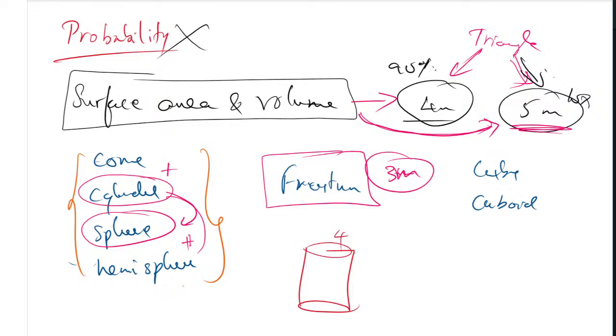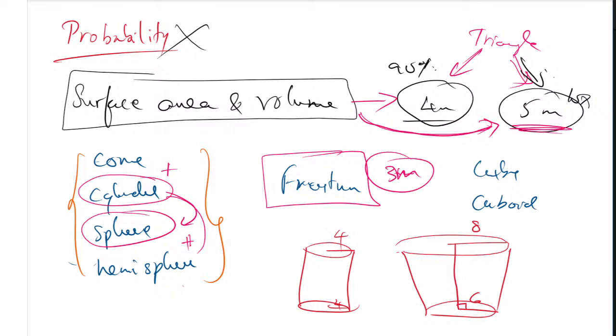If it is 4 centimeters, the bottom is also 4 centimeters. But in a frustum it is not like that. The radius will be more on the top. For example, it may be 8 centimeters on top and 6 centimeters at the bottom. So here the height will differ. The perpendicular is called the height.